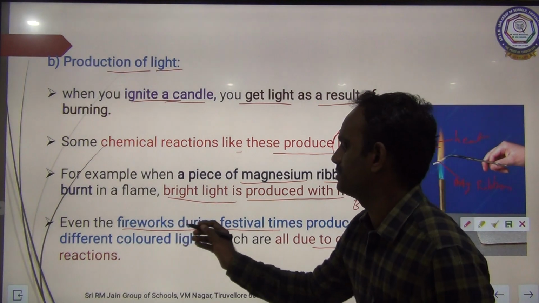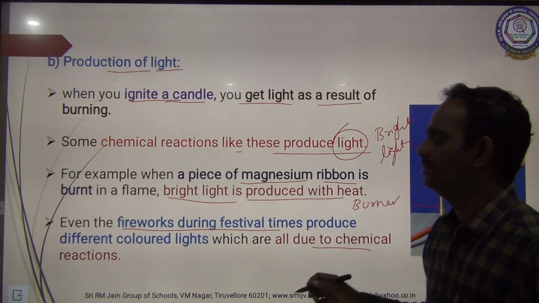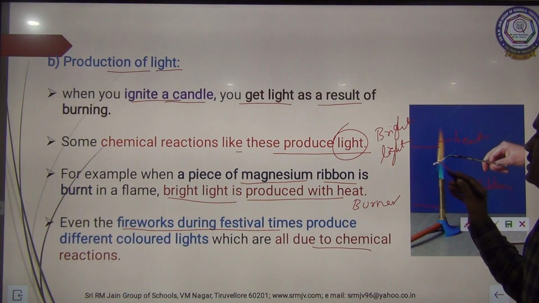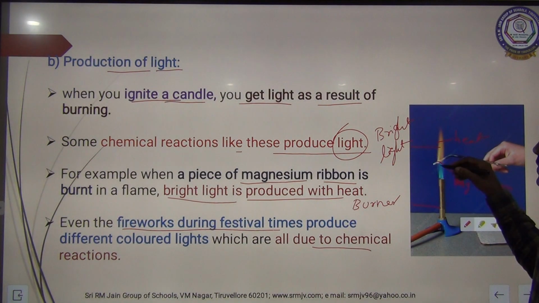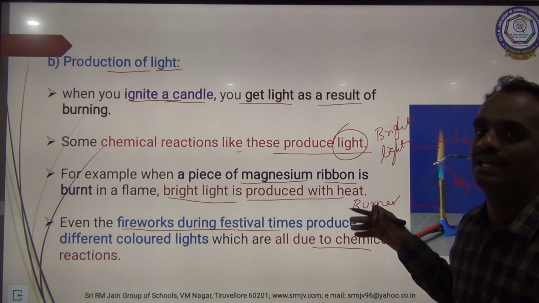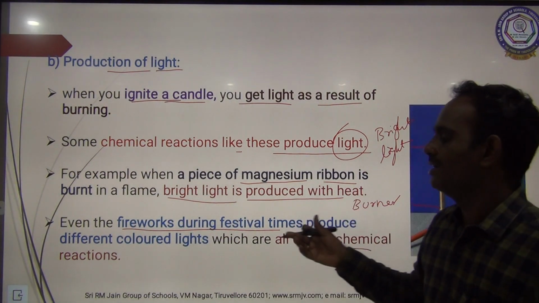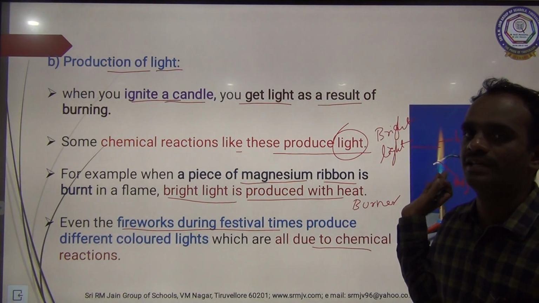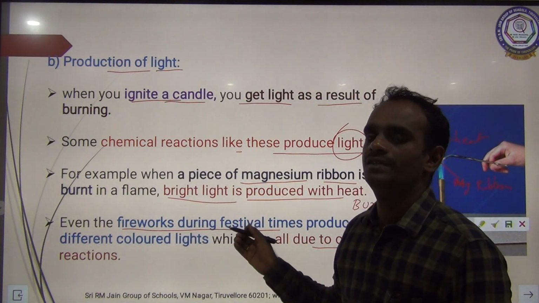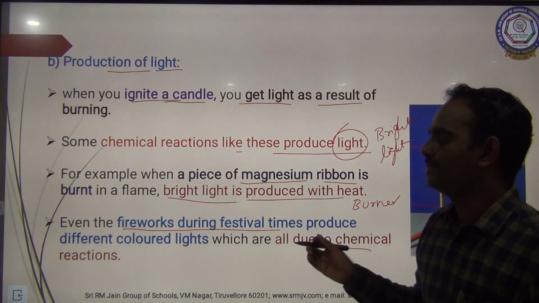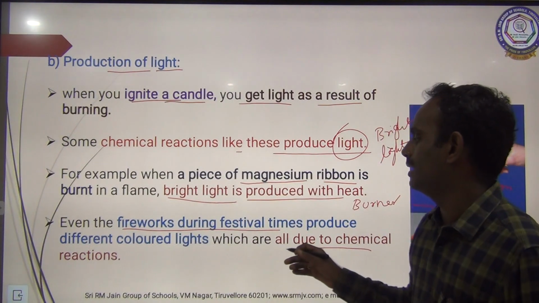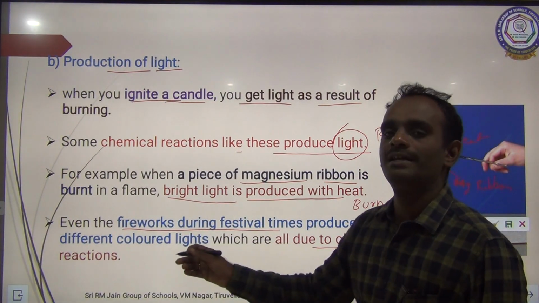Here also, on burning of magnesium ribbon, we get bright light as well as heat. Fireworks during the festival time produce different colored lights. All these happen due to chemical reactions.